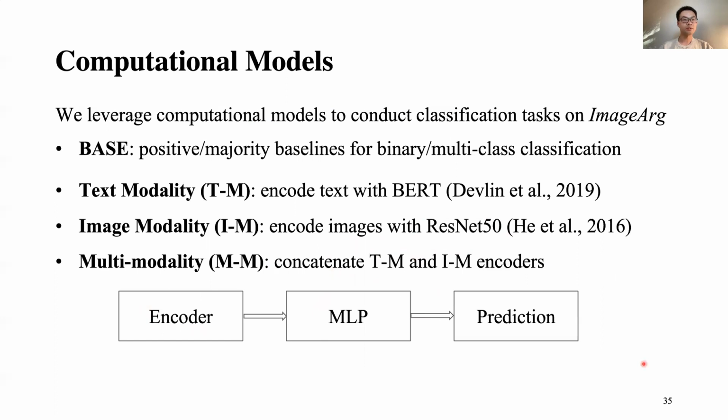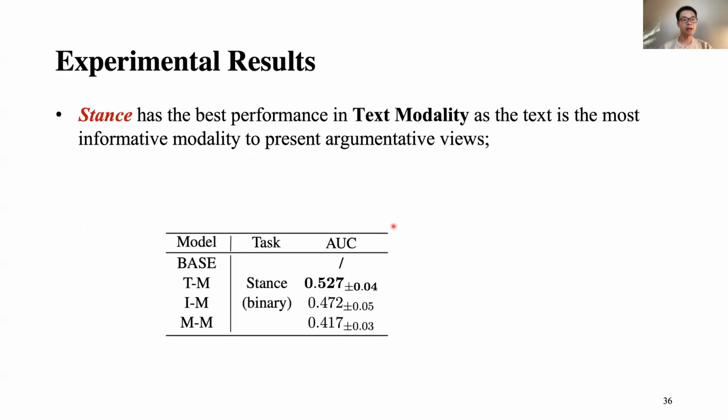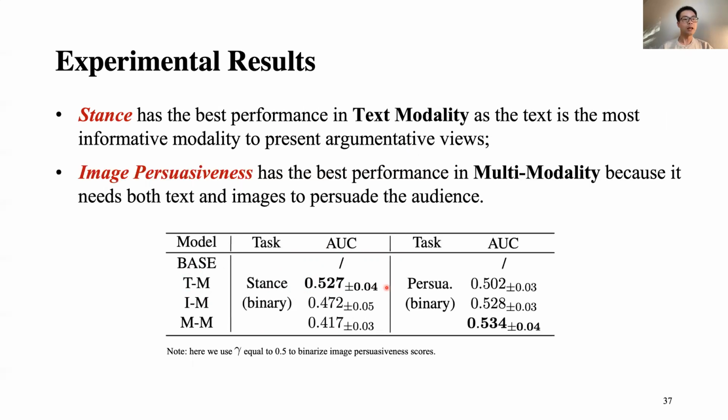The experiment results show that stance has the best performance in text modality because the text is the most informative modality to present augmentative views. The image persuasiveness has the best performance in multi-modality because it needs both text and images to persuade the audience.